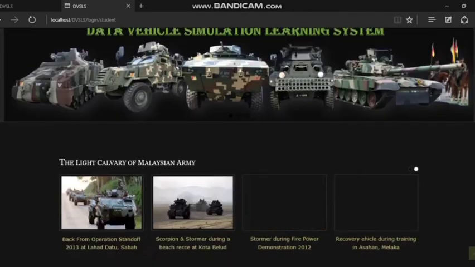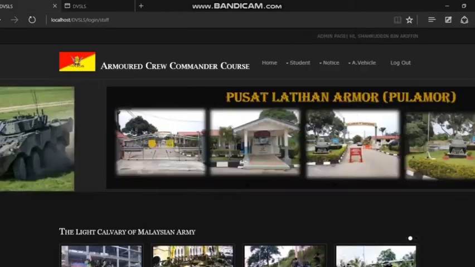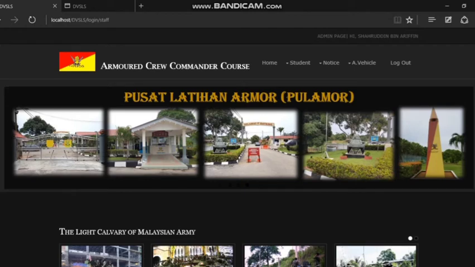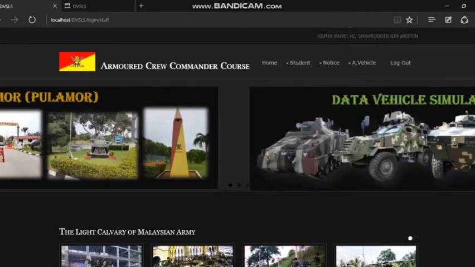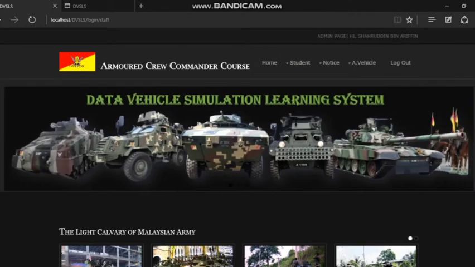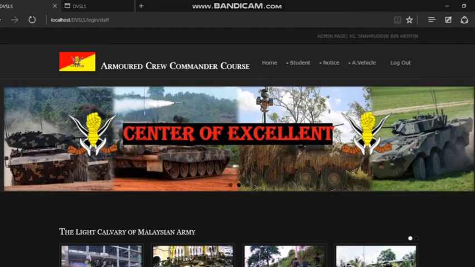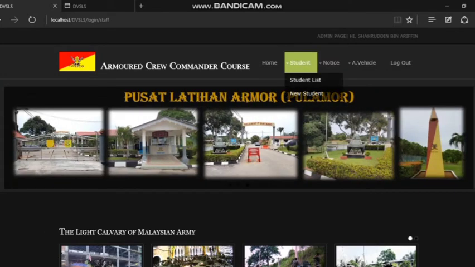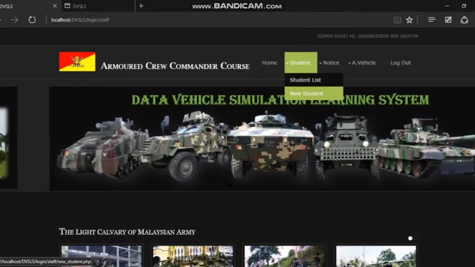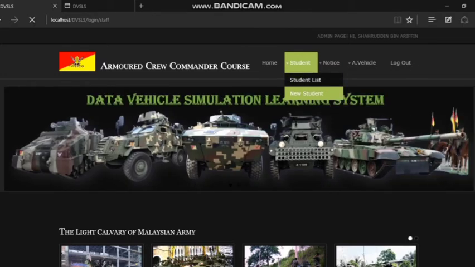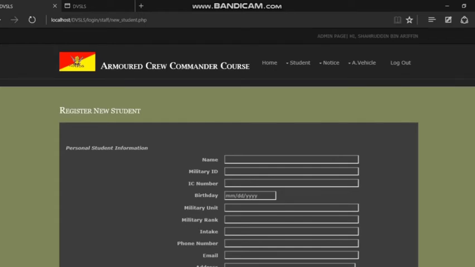By the way, this navigator bar at the top of the page contains many drop-down buttons for different functions, and the student also has different functions. If the user is an admin, he or she can choose whether they want to add new students or directly view the student list. If the admin clicks on the new student button at the top of this navigator bar, the system will display the interface of the add new student page.